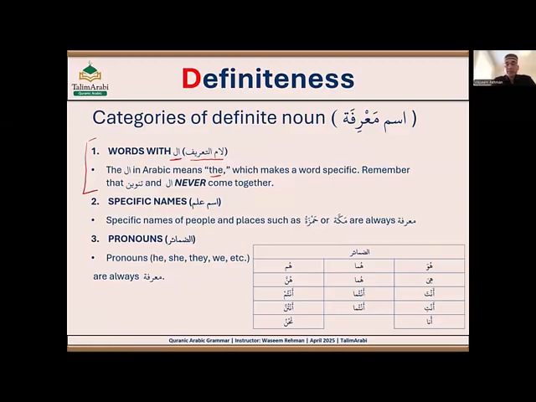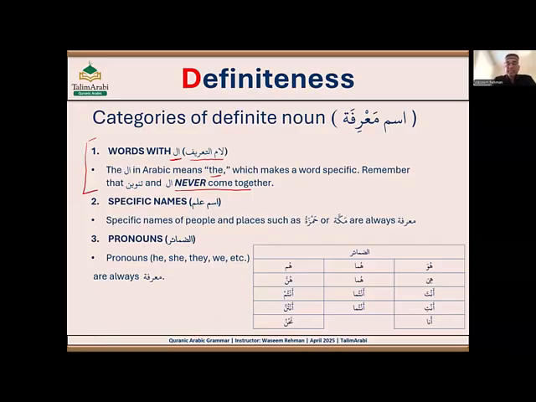If you see a word with al, it is always definite because al means "the". And when we have al, there will be no tanween. So tanween and al never come together; in an ism you will only see either of them. So a word with al is always definite.